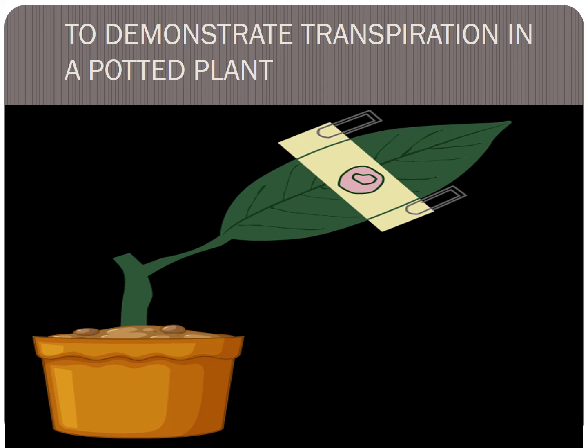The cobalt chloride paper turns pink in color when in contact with moisture. Why does the cobalt chloride paper turn pink? It turns pink when in contact with moisture. After this, open and see that place, the cobalt paper.